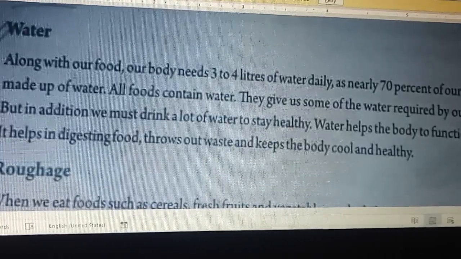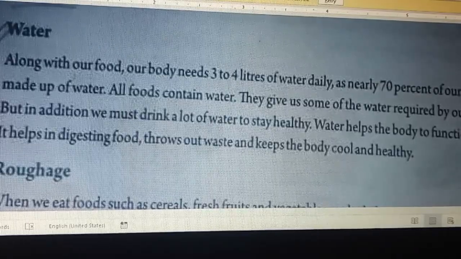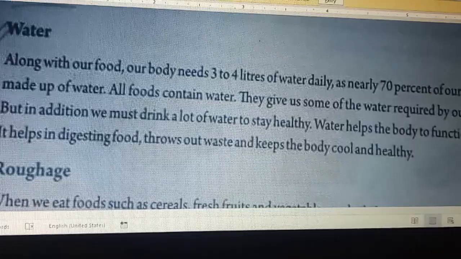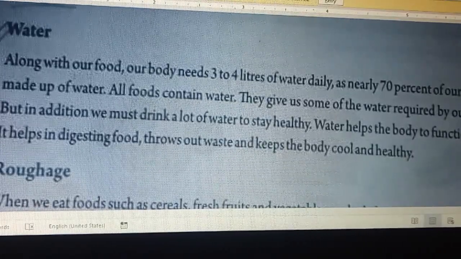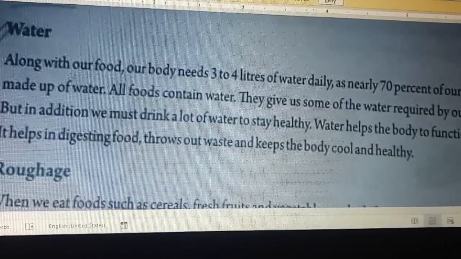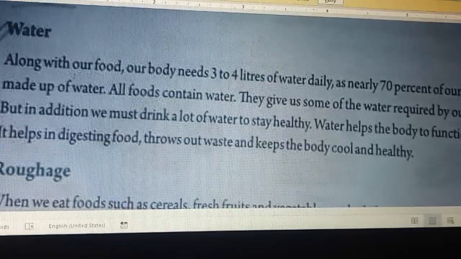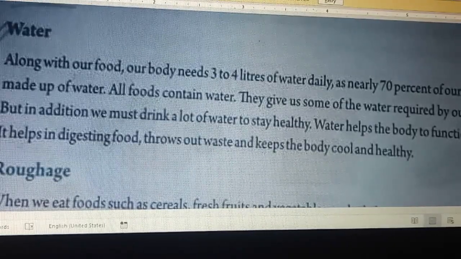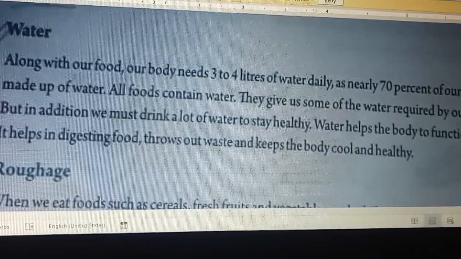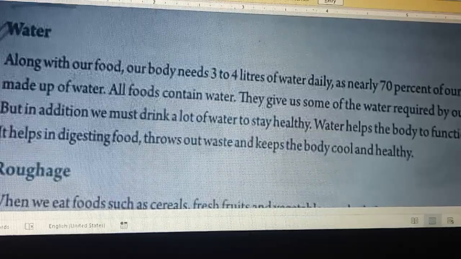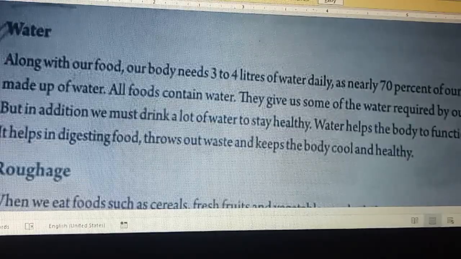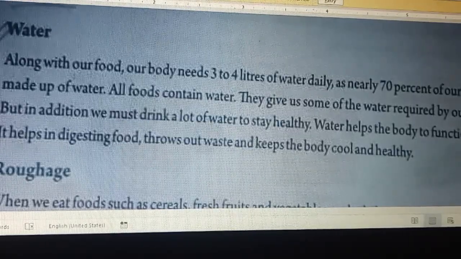So as you know, water plays a very important role in our body. We need 3 to 4 liters of water daily, as our body contains 70% water. Blood also contains water. If we don't have water, we will not have proper blood. Blood will clot, so water stops it from clotting and helps it move in a proper way. We need water in our body, and water helps us digest our food.